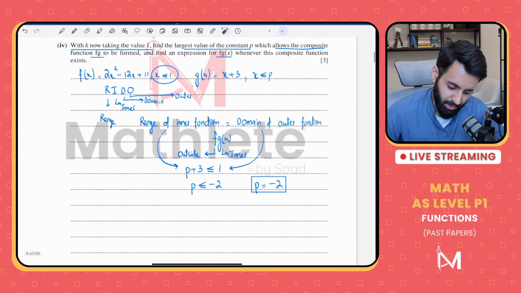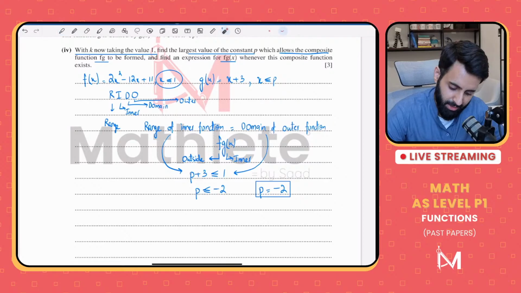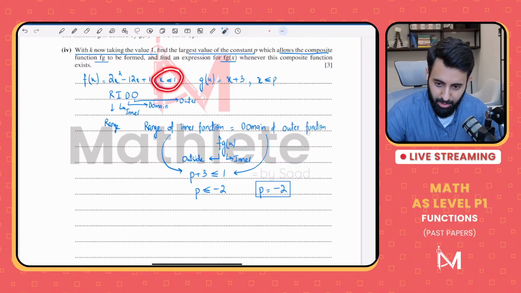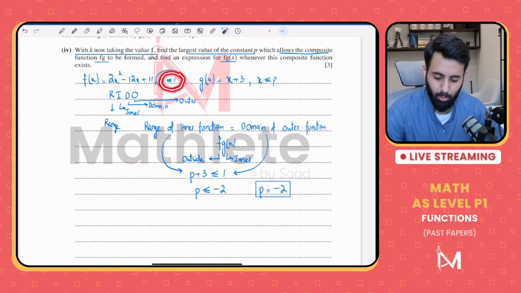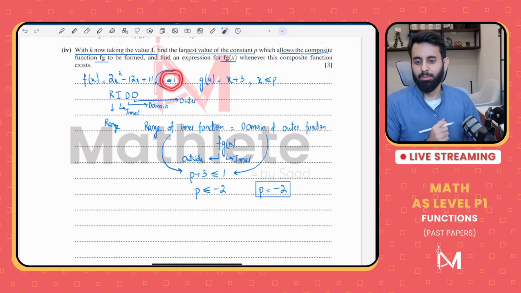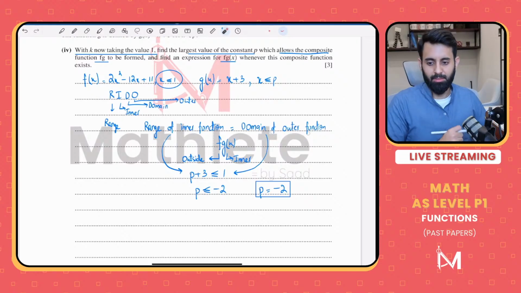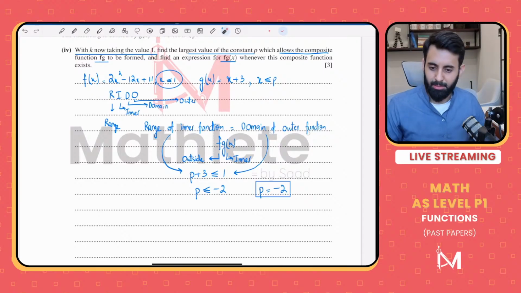The question is asking us to find fg of x. Why the less than or equal to sign? Because that's the sign over here. You want to make sure that it's equal to the domain of the outer function, which is less than or equal to 1. It's not possible to find the smallest possible value of p here, because that's just going to be endless.